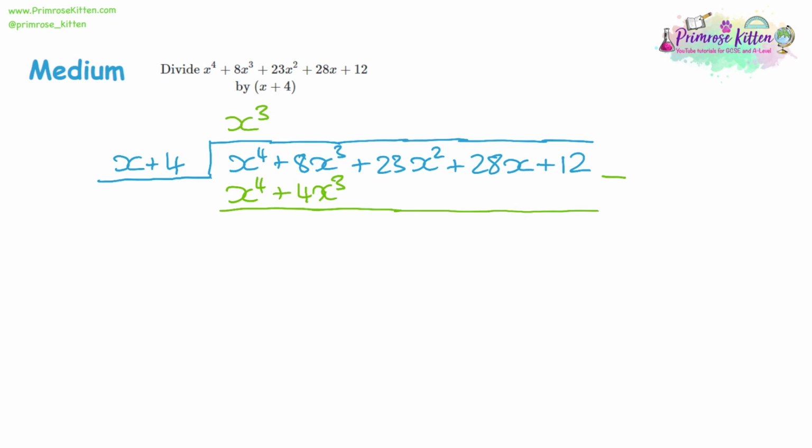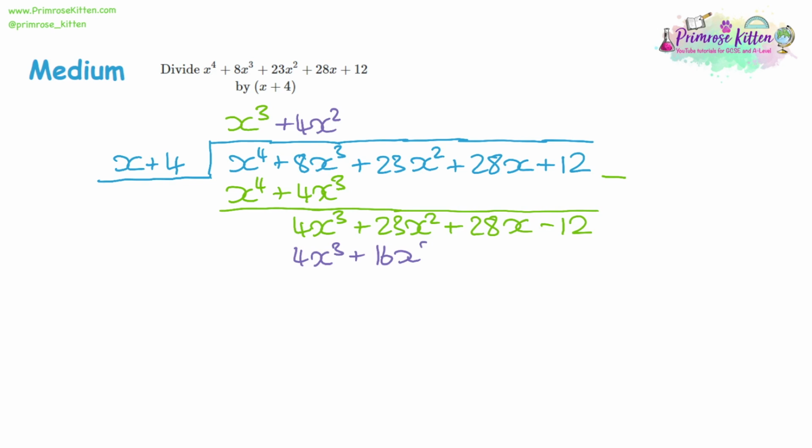Take those away. 8x cubed take away 4x cubed is 4x cubed. The rest stays as it is. Divide the next term by x. That should give you 4x squared. Multiply it by the divider, 4x cubed plus 16x squared.